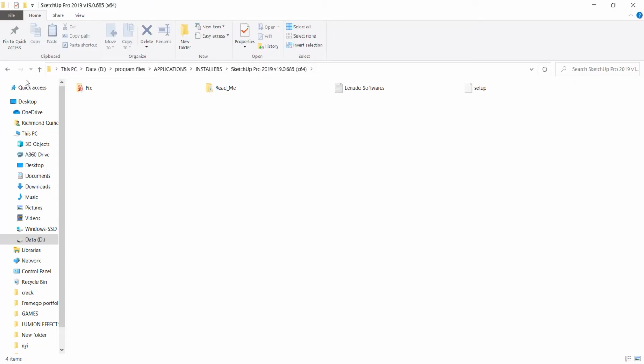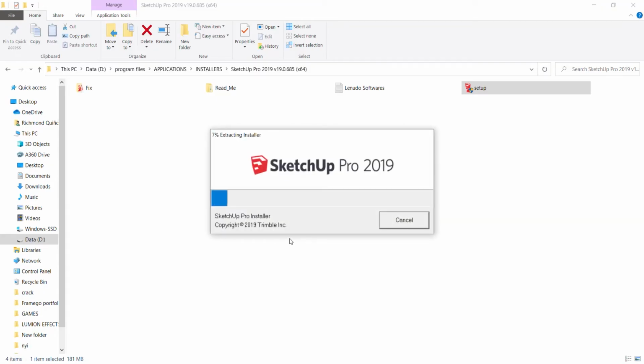Okay, so this tutorial is for those who purchased the SketchUp Pro 2019 from Arqui. So just click this setup na makikita nyo dun sa folder na na-download nyo, and it will take a while, and then just click yes whenever a prompt appears. So mag-install yung SketchUp Pro 2019, and wait lang natin siya.